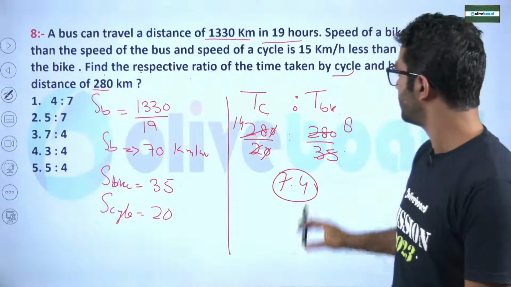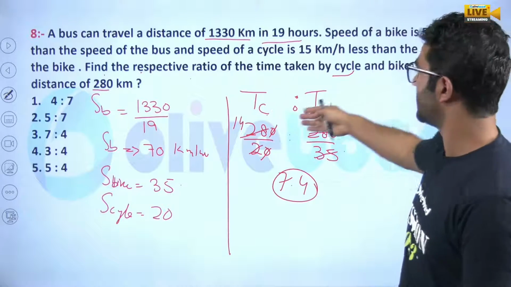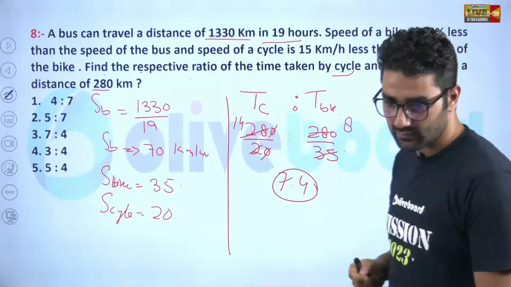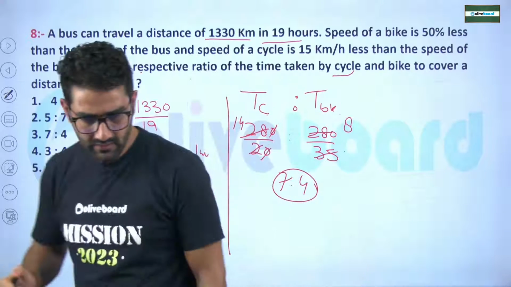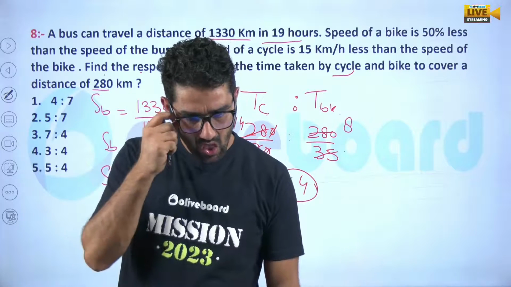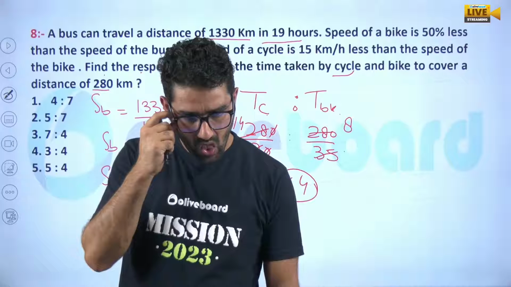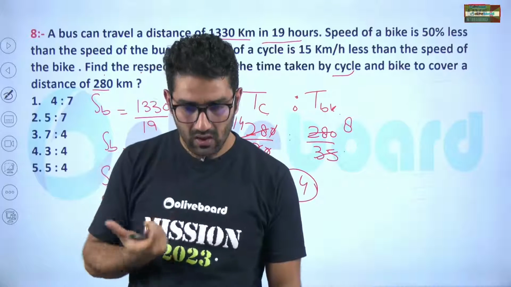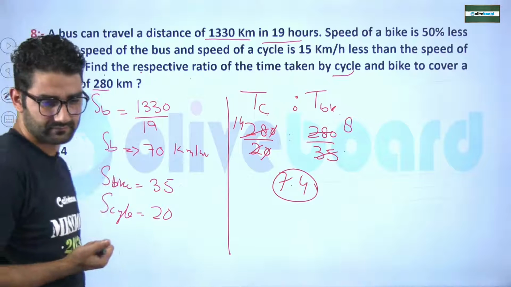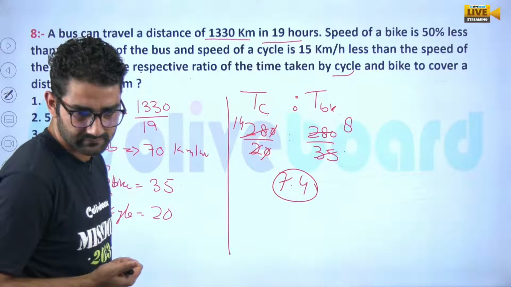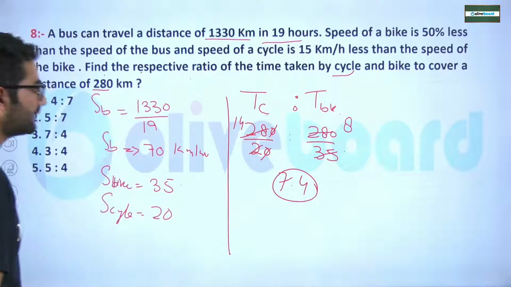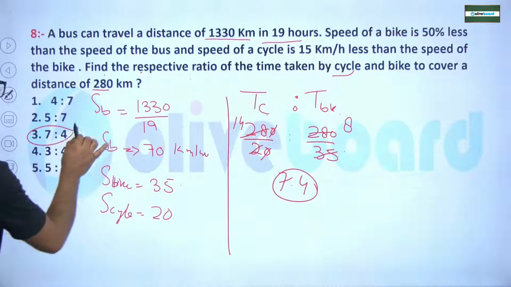Did I make any mistake? Everything is perfect now. It is time taken to the bike. Bike is 35. How much time is it? This is by this. 3. Where is 3? No, everything is perfect. Now, is there any doubt? Okay, good. Answer is 3. What about 7:3? That is the 3. Okay, that's why I was asking.